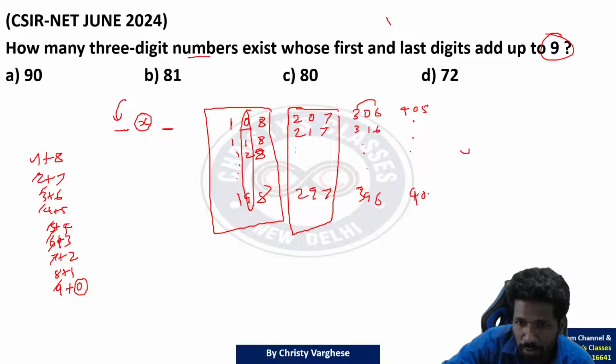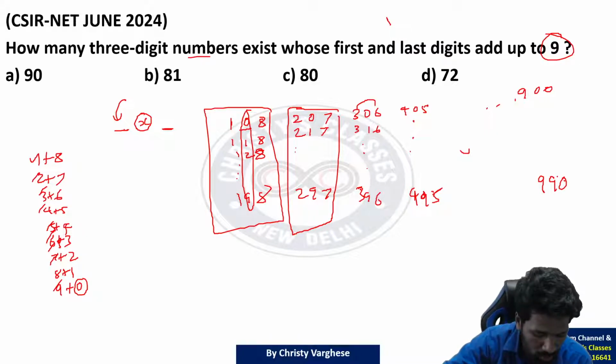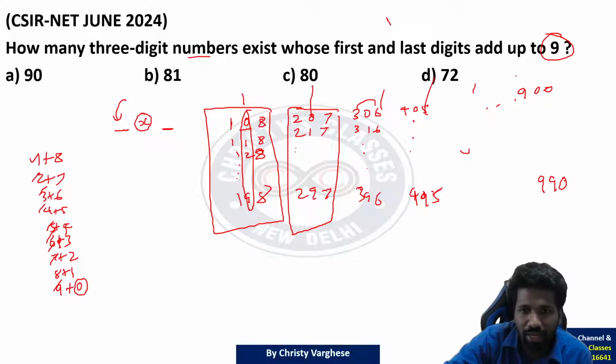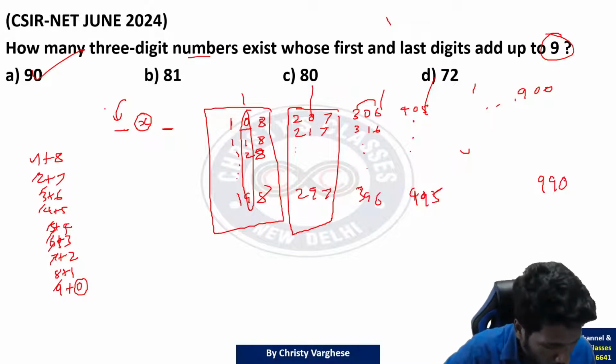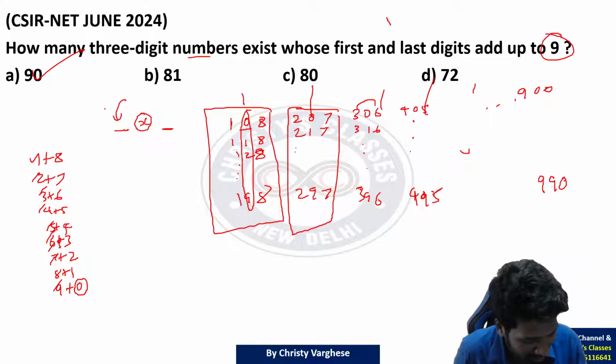405 up to 495. Up to 900 up to 990. So that is why total there are 10, 10, 10, 10, 10, 9 times 10, 90 numbers. और 90 numbers को पूरा लिखना possible नहीं है या उतना time waste नहीं कर सकता.